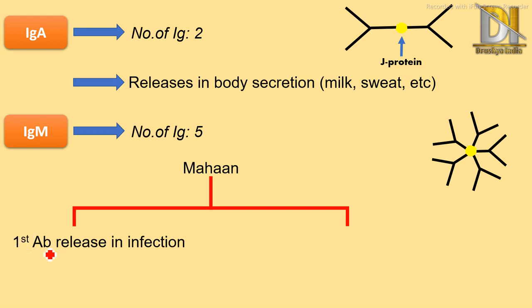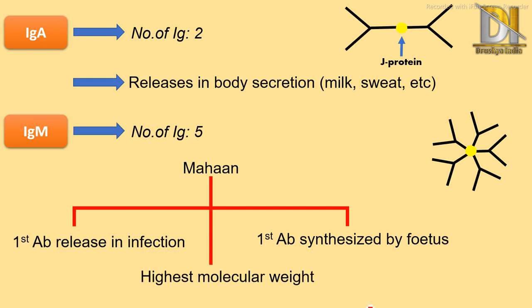Remember that it is the first antibody released in infection. Second comes, it is the first antibody synthesized by the fetus. Means the first antibody transferred from mother to fetus was IgG, while the first antibody that the fetus will itself synthesize will be IgM. And the third point, it has the highest molecular weight among all these antibodies.